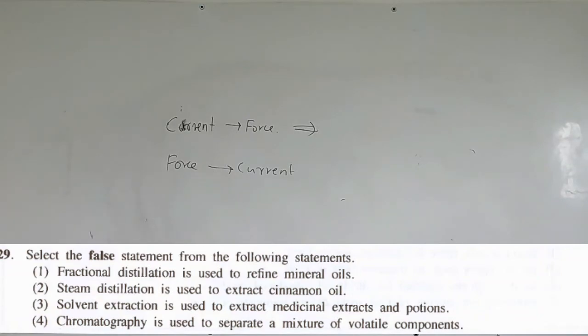But if you go to the fourth one, chromatography is used to separate a mixture of volatile compounds. No, that's wrong. It's not about volatile compounds. It's about polarity, compounds with more polarity and less polarity. So the fourth one will be the answer for the 29th question.